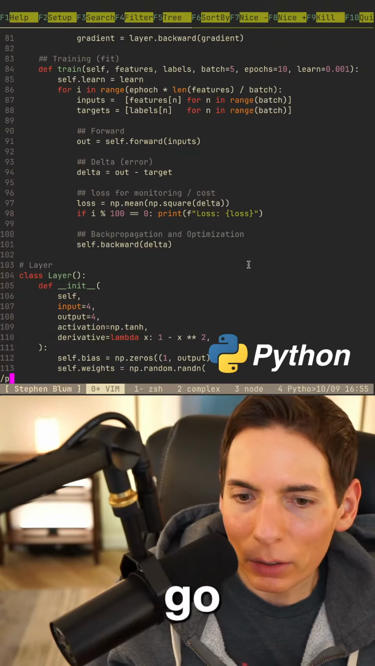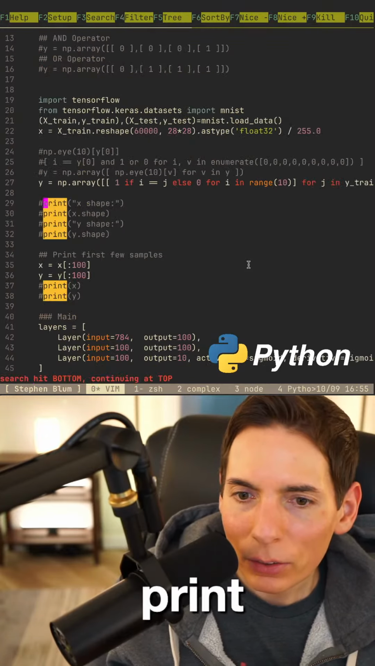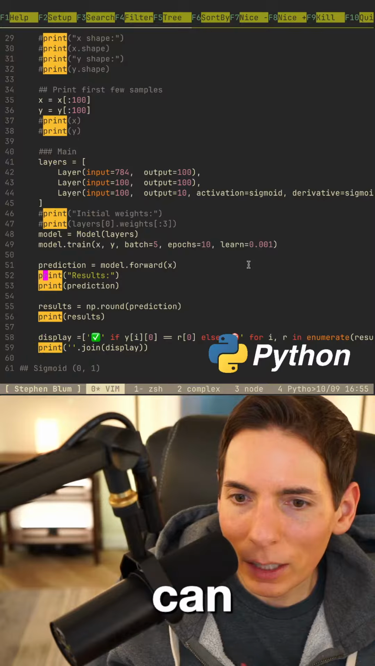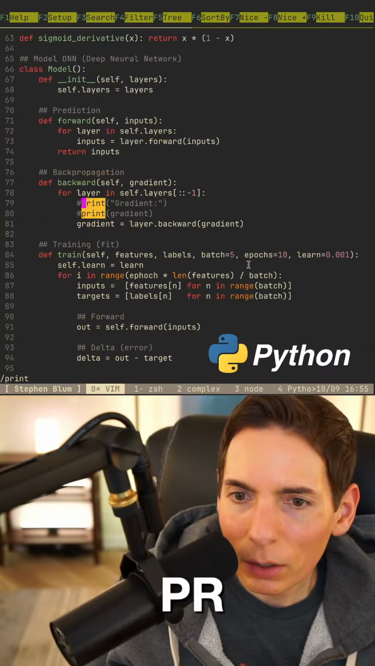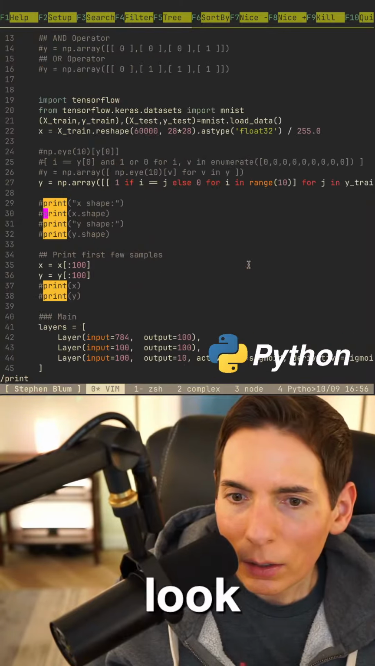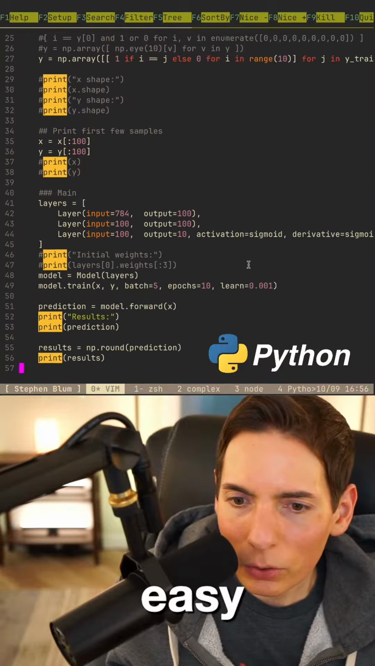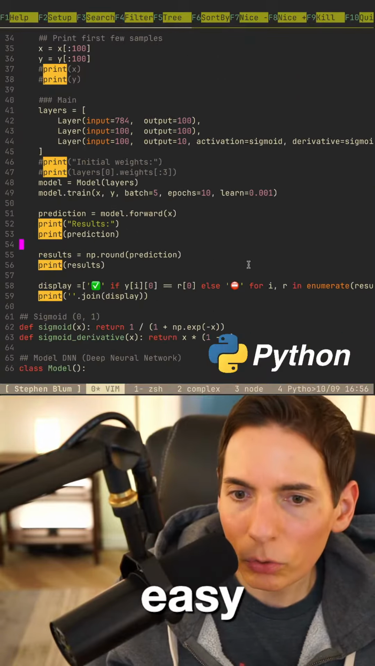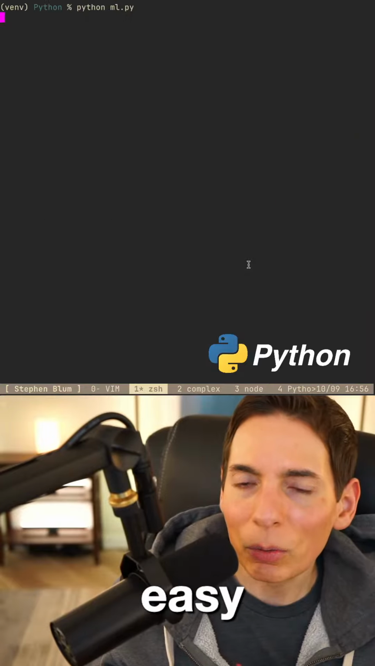Wait, let's go to print. Hold on, I don't want to print a whole bunch of stuff. Let's see if we can keep it easy. Predictions, results, fine. That looks fine. Okay, let's just see what happens. Is it going to work?